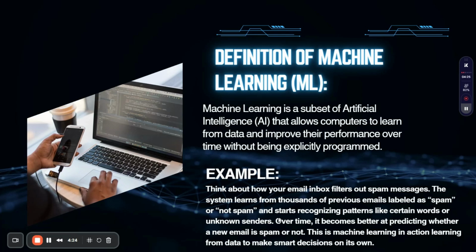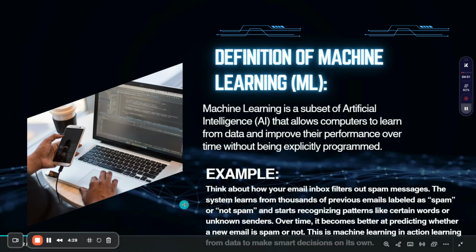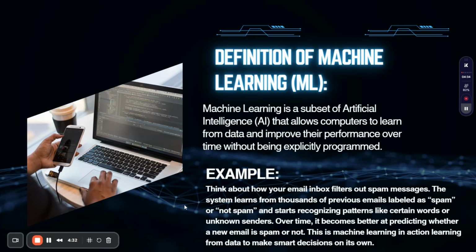Over time, it becomes better at predicting whether a new email is spam or not. This is machine learning detection, learning from data to make smart decisions on its own. Hope you understand that. Sometimes robots work in the world's largest companies, and some mechanical engineers are recently working at Tesla, the company created by Elon Musk. They work like humans and help them perform their tasks very easily and sharply. So this was the definition as well as the example. Hope you understand that. So we have to go next.